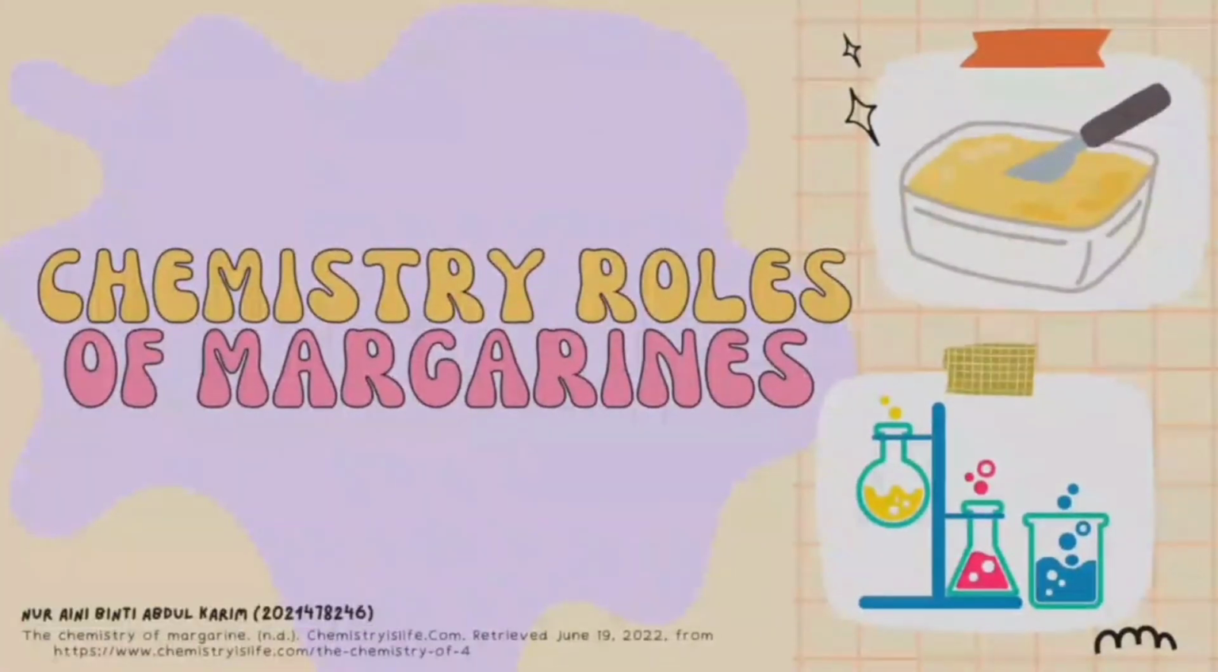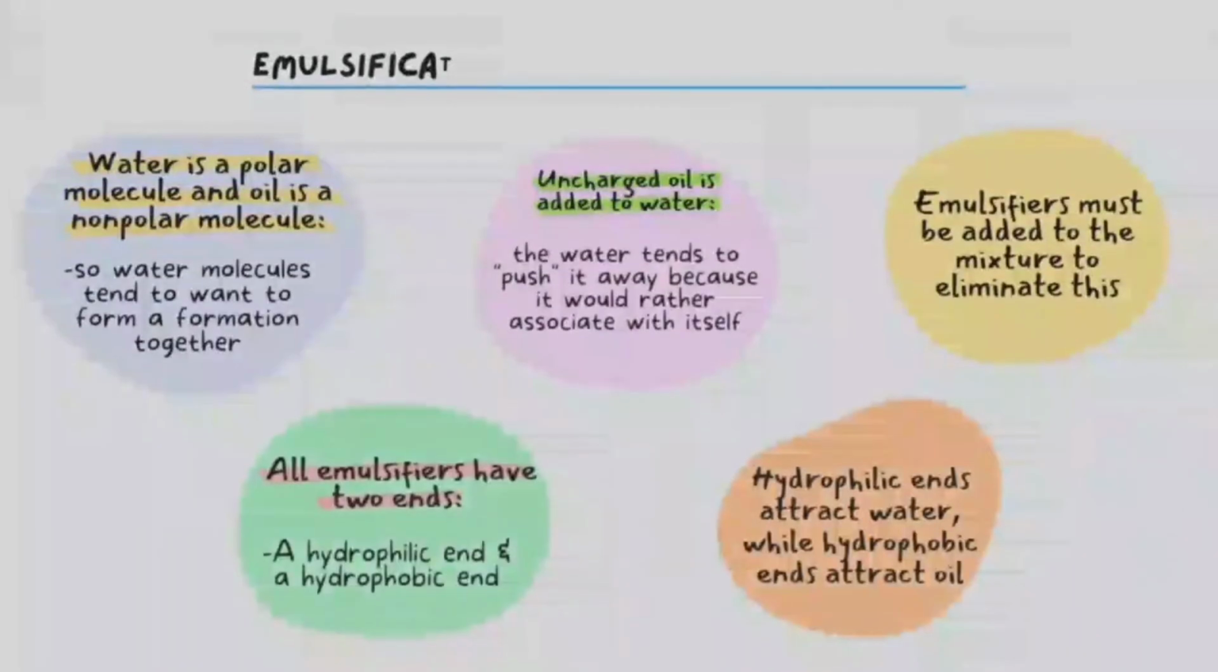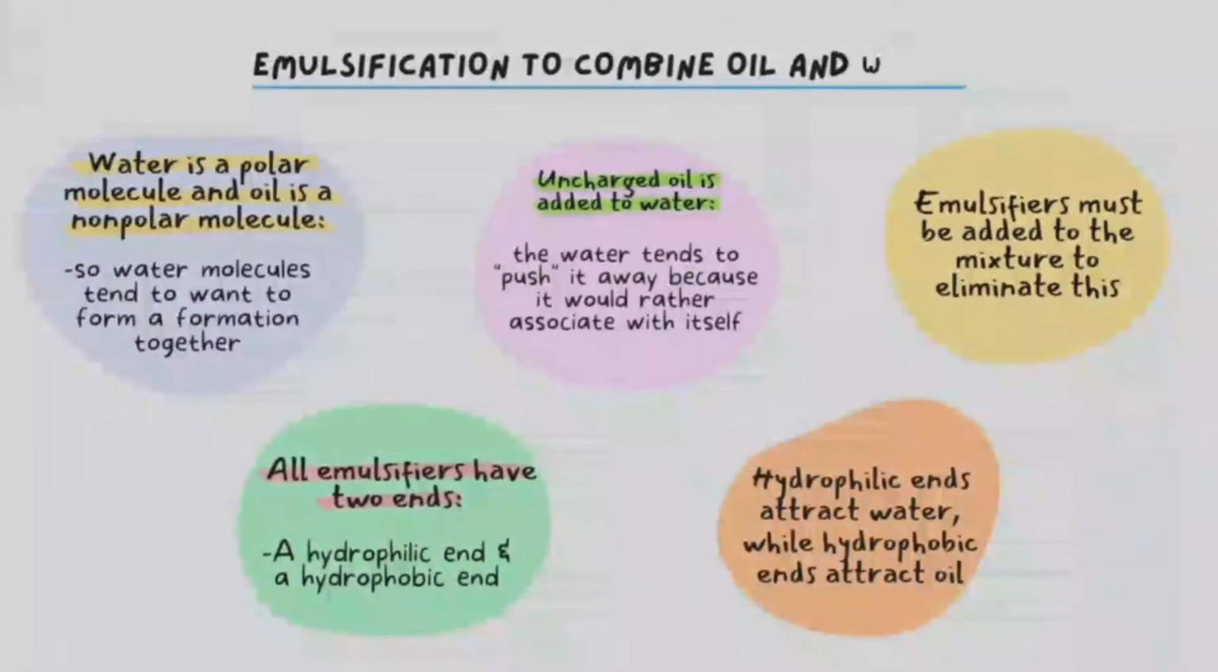Chemistry of margarines. Emulsification to combine oil and water. Because water is a polar molecule and oil is a non-polar molecule, water molecules tend to want to form a formation together, which is why water has a high surface tension. When uncharged oil is added to water, the water tends to push it away because it would rather associate with itself. It is crucial to avoid separation in a substance like margarine.